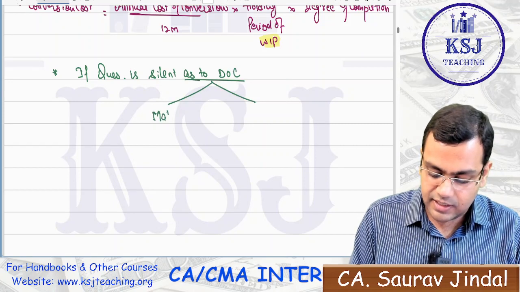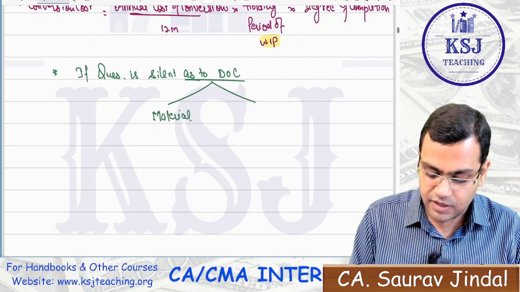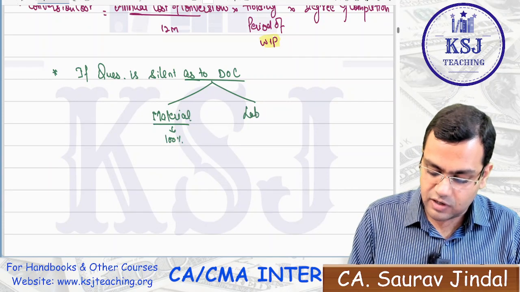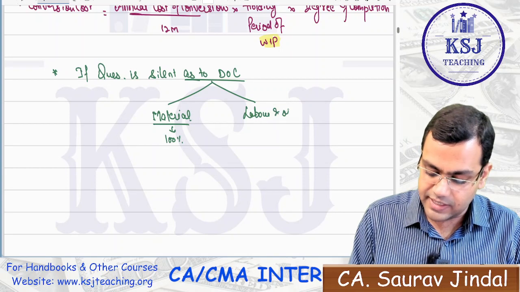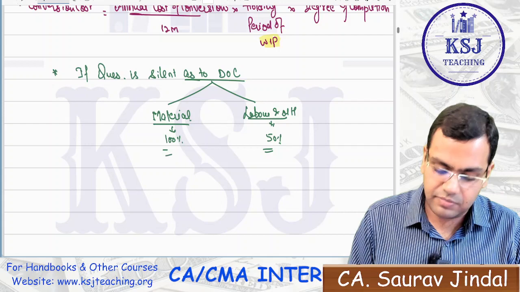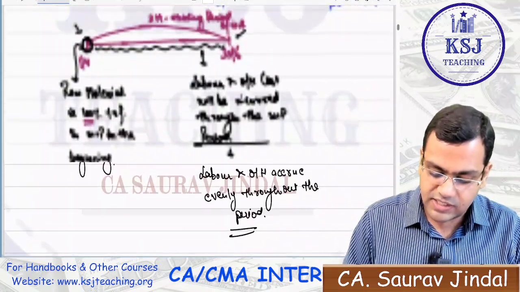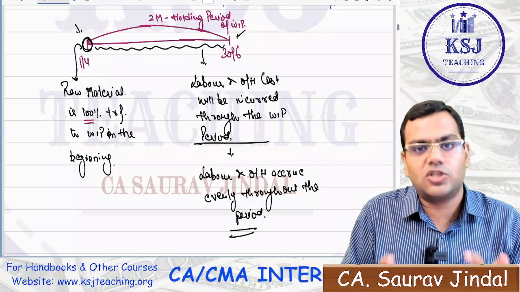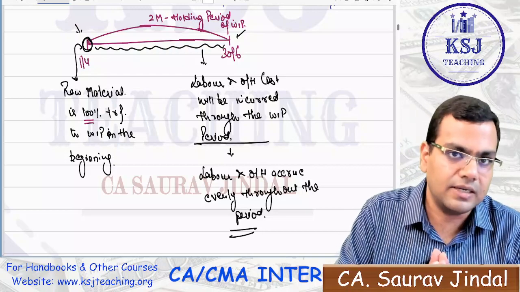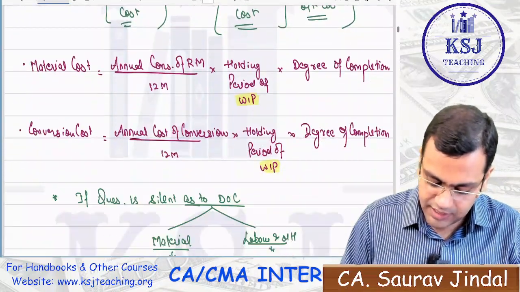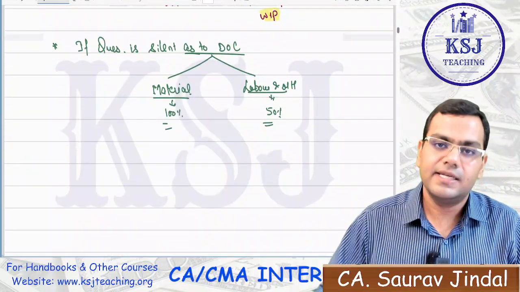For material you have to take it as 100%, and for labor and overheads you have to take the degree of completion as 50%, because, sir, labor and overheads accrue evenly throughout the period. So we take the average cost of labor and overheads that is incurred, right? So that is why we are taking it as 50% if the question is silent, right?